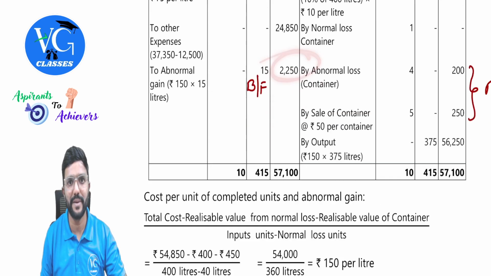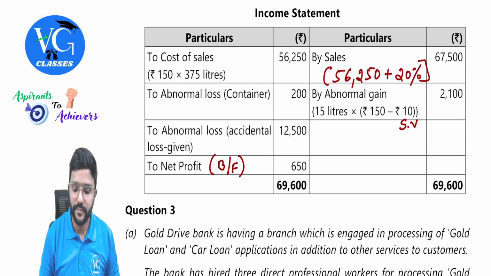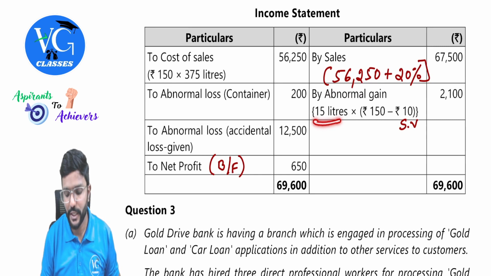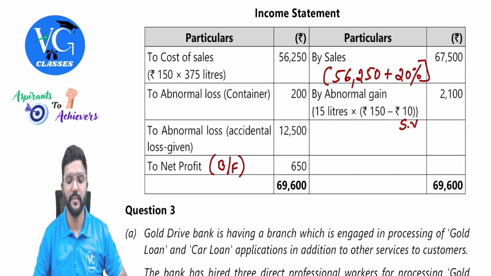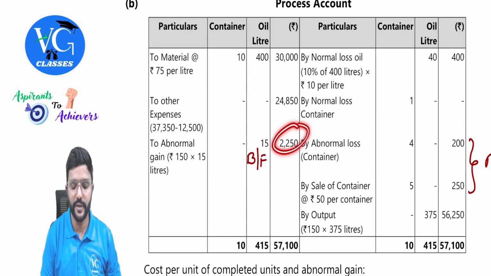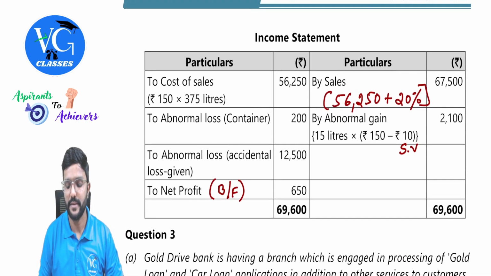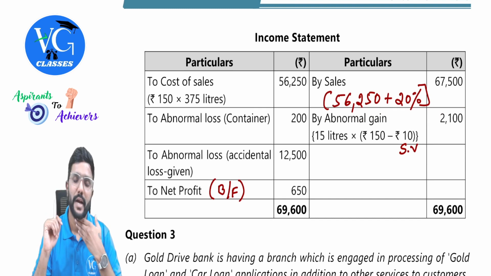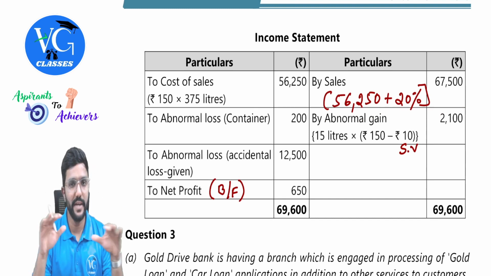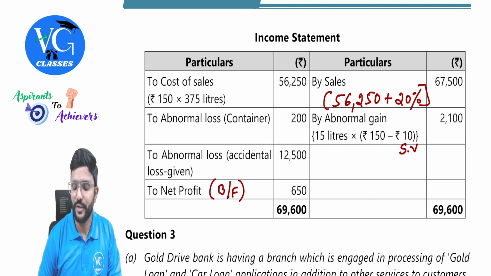So 2,250 minus scrap value. How much is that scrap value? It is 15 liters into 10 rupees. Yes, that is the scrap value. Deduct it from 2,250, and you will get the net abnormal gain. Hope you guys remember, we used to do the abnormal gain account and normal loss account. We used to adjust it here, but here they have not asked for abnormal gain account, normal loss account and all. It is not required.